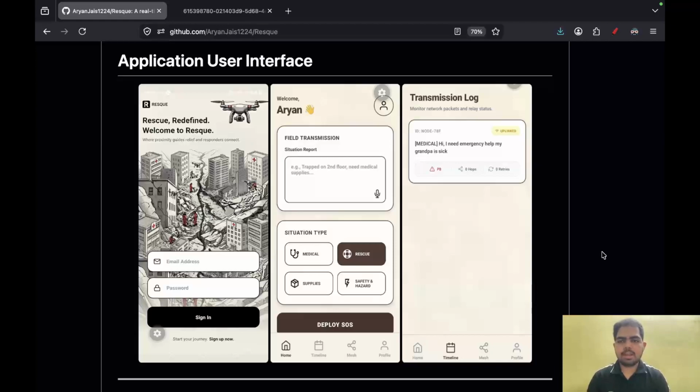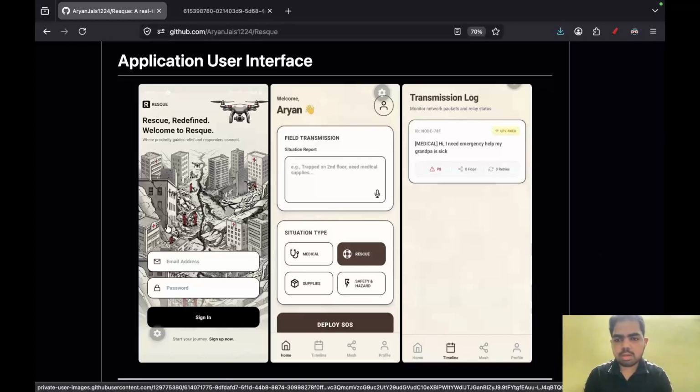Now let's talk about the application user interface. So this is the entire application user interface that we have. This is the sign-in or sign-up page. Obviously, during a catastrophe or a disaster, it is not possible to have a sign-in at that particular moment because there might be no network, right?